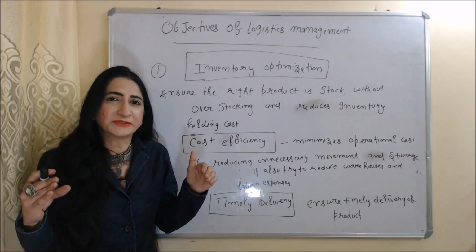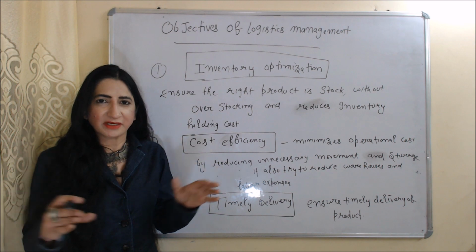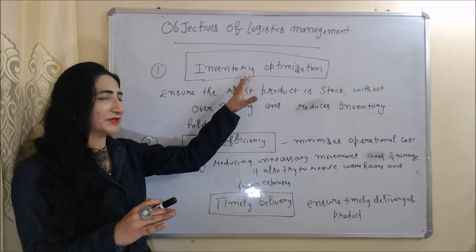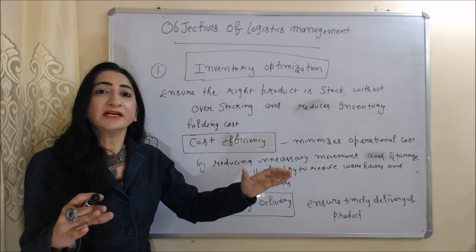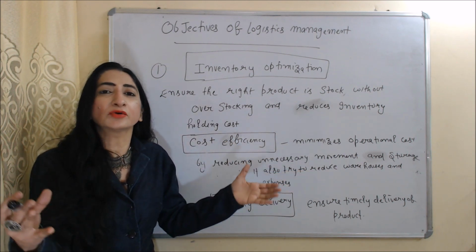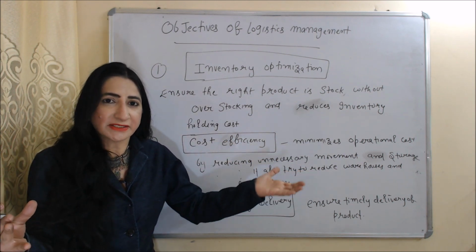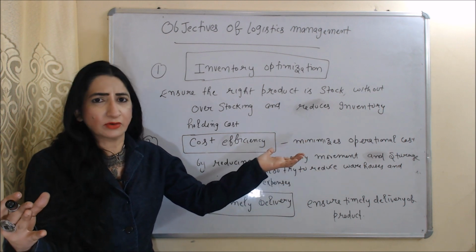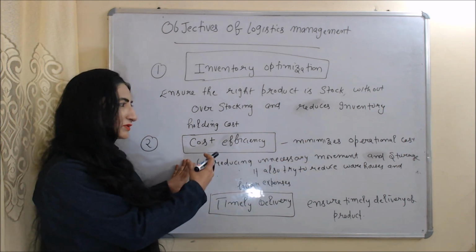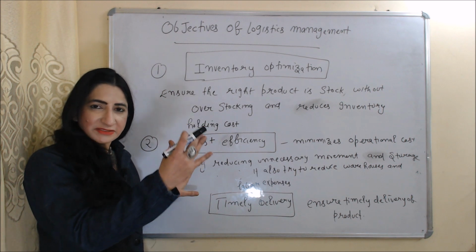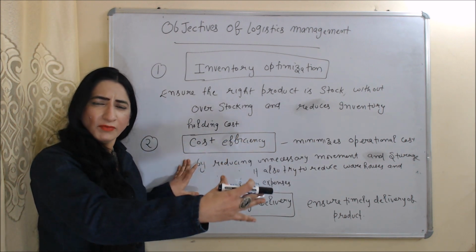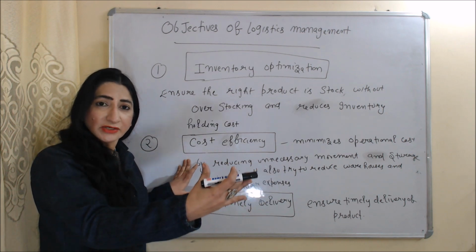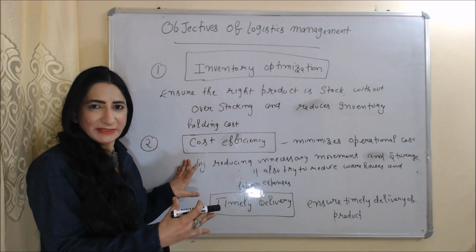Now we will see the objectives of logistics management. First objective is inventory optimization. Logistics management ensures that the right product is in stock without overstocking. That's why it reduces inventory holding cost. Next objective is cost efficiency. Logistics management minimizes operational cost by reducing unnecessary movement and storage. And it also tries to reduce warehouse and labor expenses.